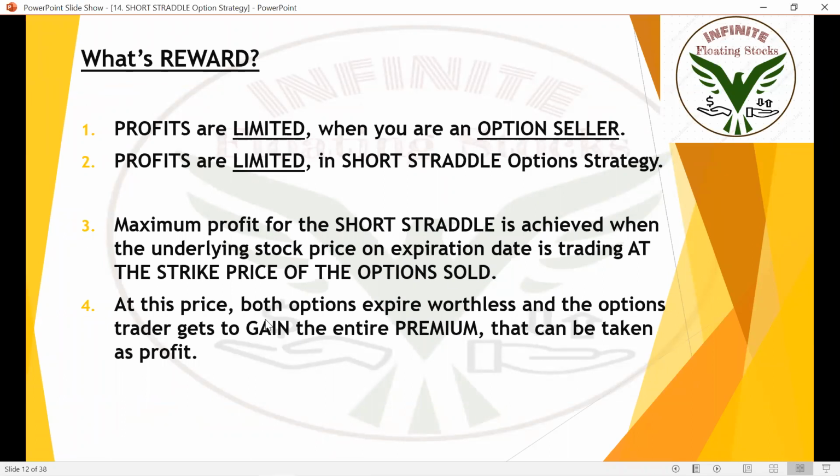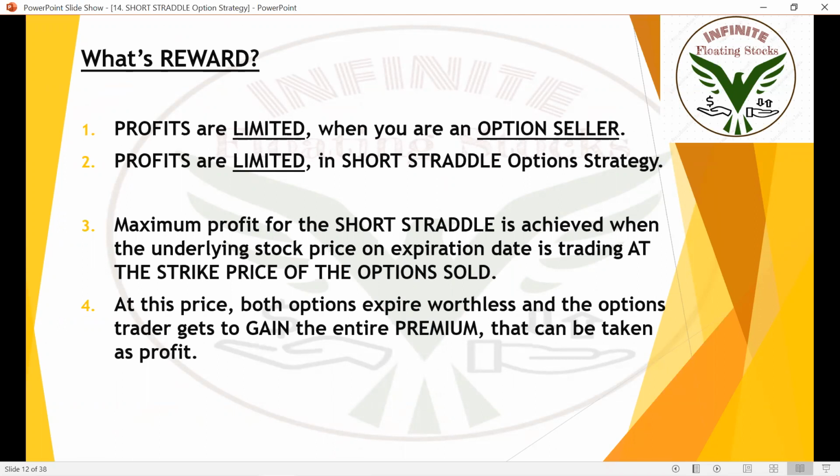At this price both the options expire worthless and the option trader gets to keep the entire premium as profit. We get both the premiums as an option seller. We need premiums to come down to zero, because we are selling first and buying later.